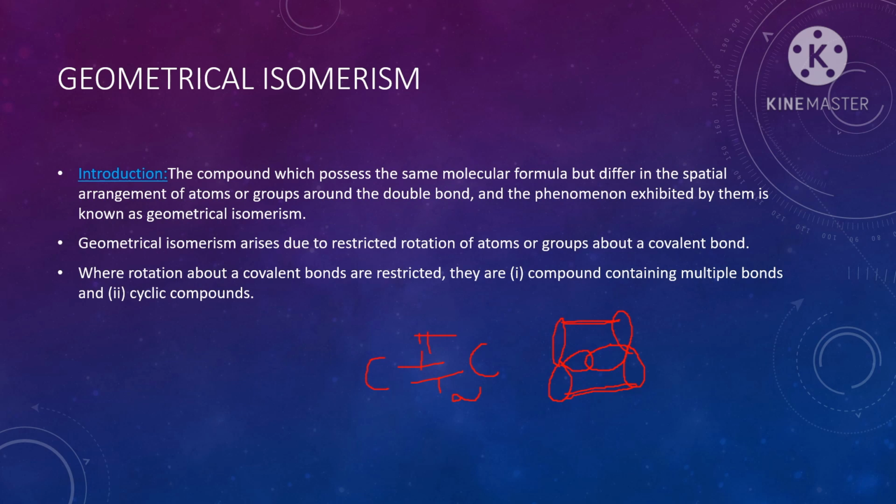Here the pi bond restricts the rotation of the compound. That is the reason the compound cannot rotate about the bond. Geometrical isomerism is again divided into two types. First is cis-trans isomerism and second is EZ isomerism.